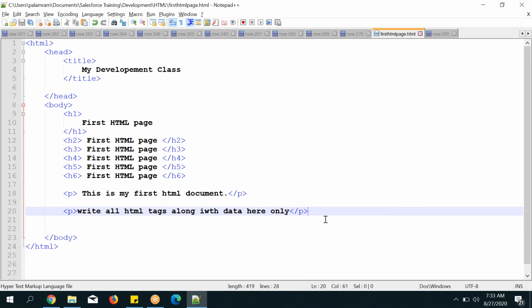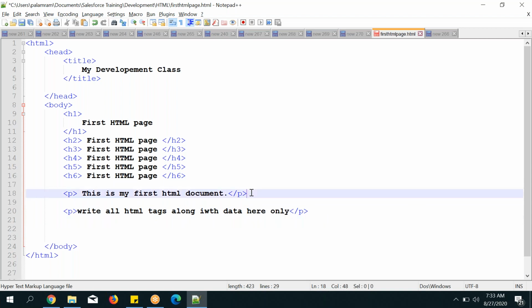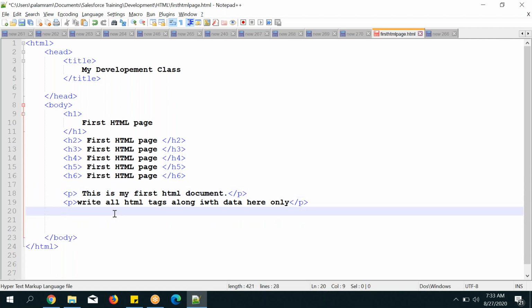So that next, if I am going to write anything, what happens is that it will display in the next line. Let's see here, 3rd line.